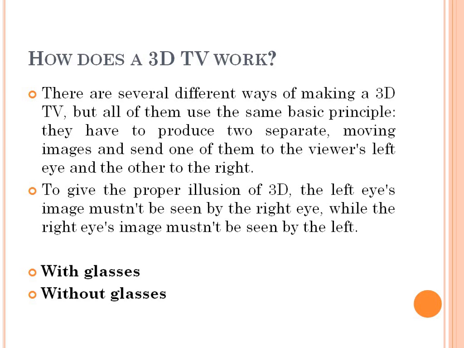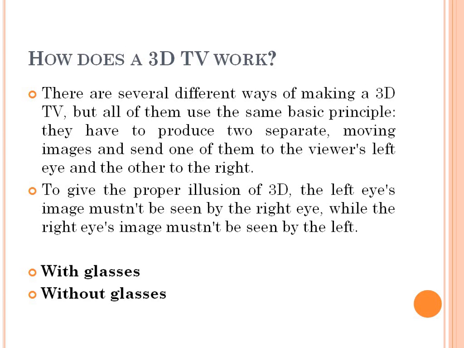The simple way is that they produce two separate moving images, and one of them is sent to the left eye and the other is sent to the right eye.